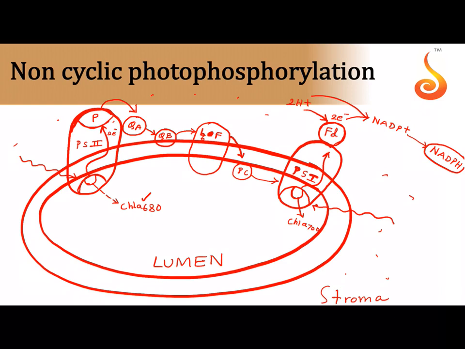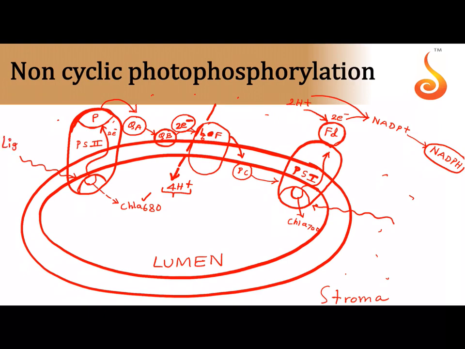Now what I want to show you here is, I told you that when the plastoquinone B passes on its 2 electrons to cytochrome B6 and F, from the stroma to the thylakoid lumen, I told you 4 protons are pumped. So please bear in mind, for 1 electron it is 2 protons. Since 2 electrons are passing over here, we get 4 protons. This you keep in mind.